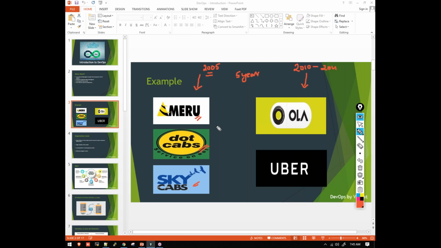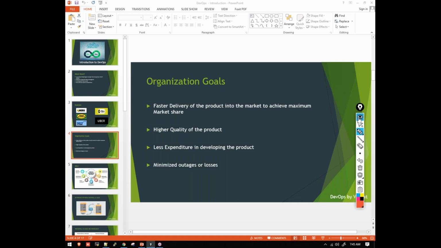Every organization will have some goals. In order to capture the maximum number of customers in the market, every organization has certain goals which it needs to follow. So we'll try to see what those goals are. We have something called organization goals. There are many goals for a company to focus on, but these are the main important organization goals, guys. First, faster delivery of the product.